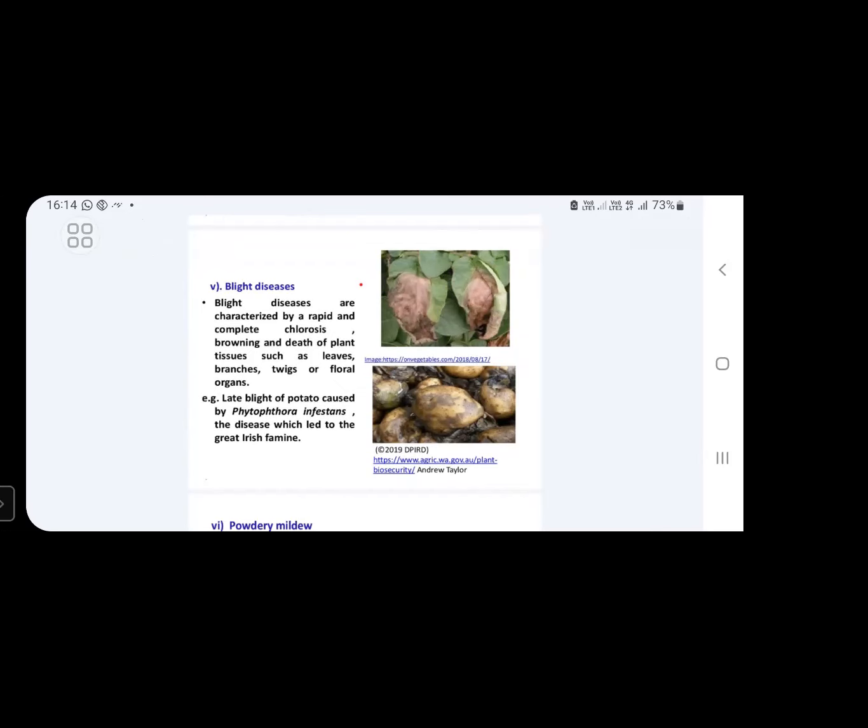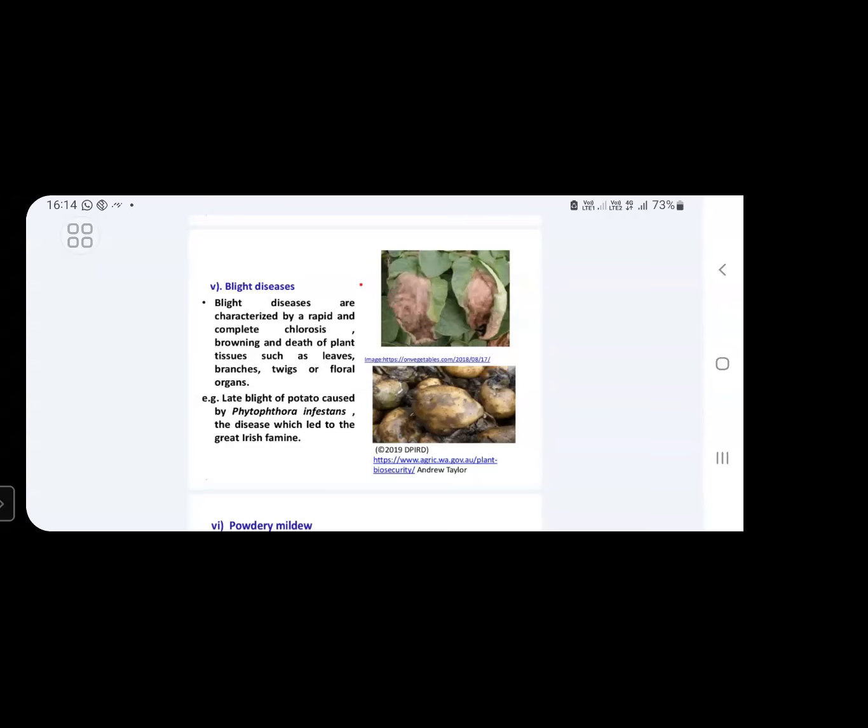In addition to this chlorosis, browning and death of plant tissues is another symptom of blight disease. Leaves, branches, twigs and floral organs will show this browning and death of the plant tissues.